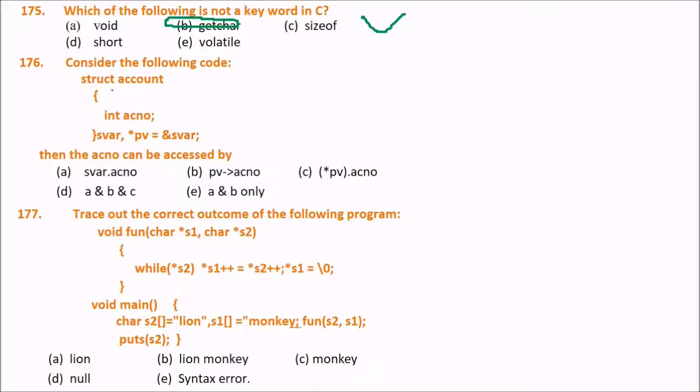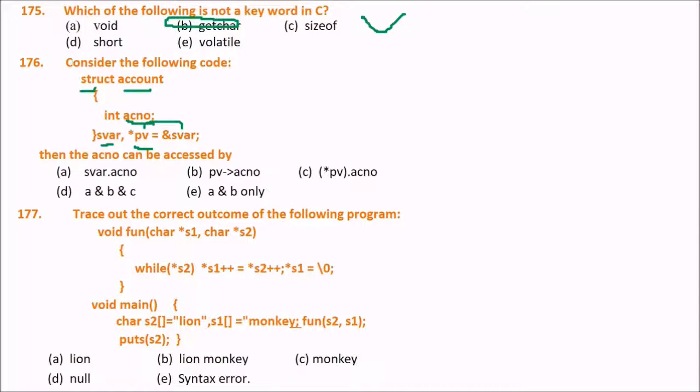Now consider the following code. You have a structure which is called account. Account is the name of the structure. Inside this you have an integer variable called ACNO. Now this is the structure variable SVAR. Now you assign the address of this structure variable to a pointer. So this is a structure pointer. Now how can you be accessing this?